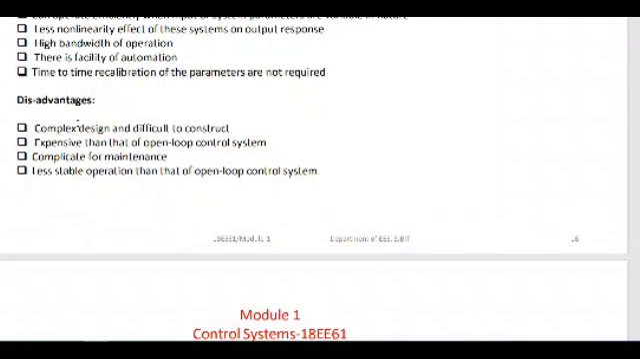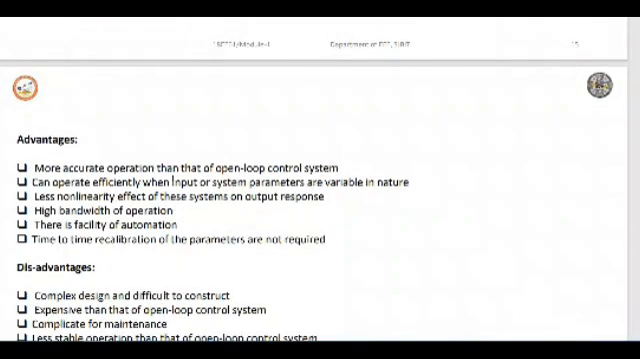Then the disadvantages are complex design and difficult to construct, more expensive than an open loop control system, and maintenance is costlier with less stable operation than an open loop control system. So from the examination point of view, the very important topics are the open loop control system and the closed loop control system. Okay, this is all about this lecture.